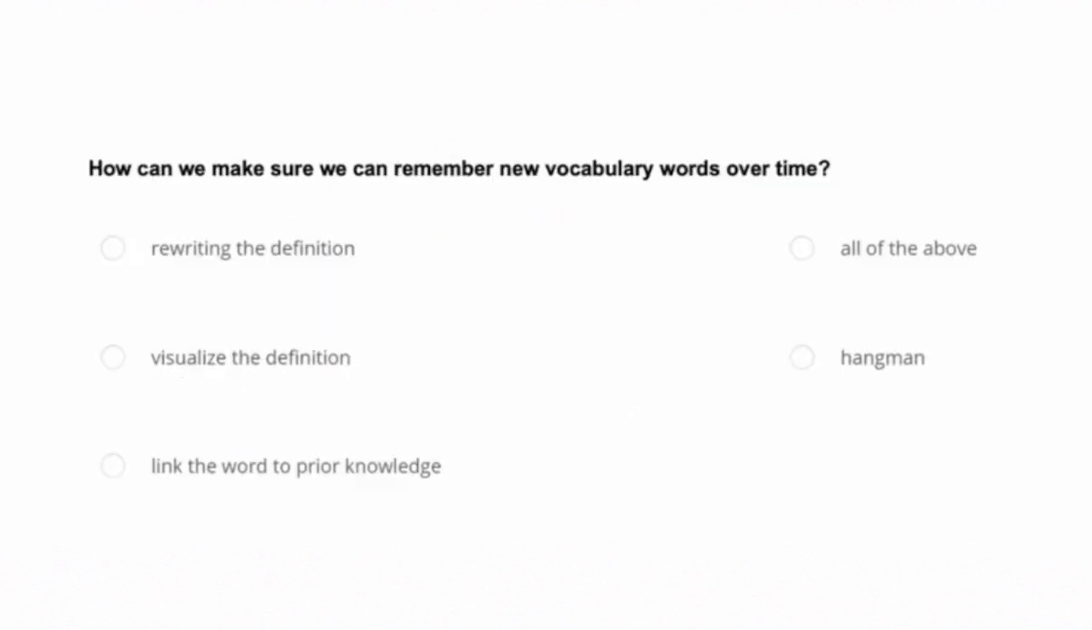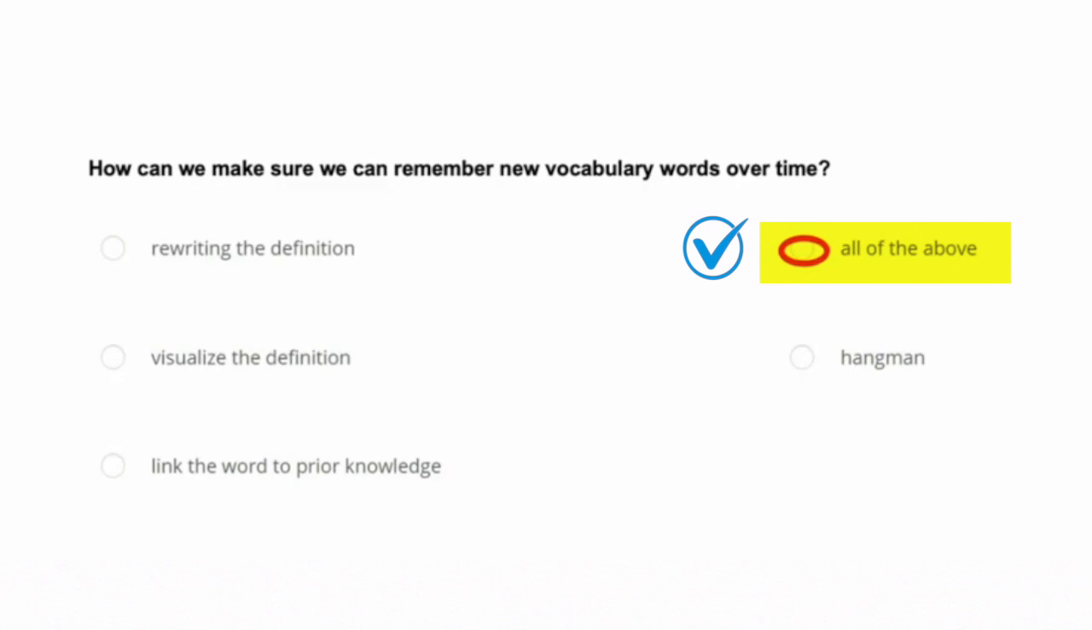Our final problem asks, how can we make sure that we can remember new vocabulary words over time? Rewriting the definition, that sounds pretty good. Visualizing the definition, that can help. Link the word to prior knowledge, that's a good strategy. All of the above, I'm thinking we might be going there. And Hangman, word games, also pretty good. Yeah, we're gonna use all of these to effectively remember vocabulary words.